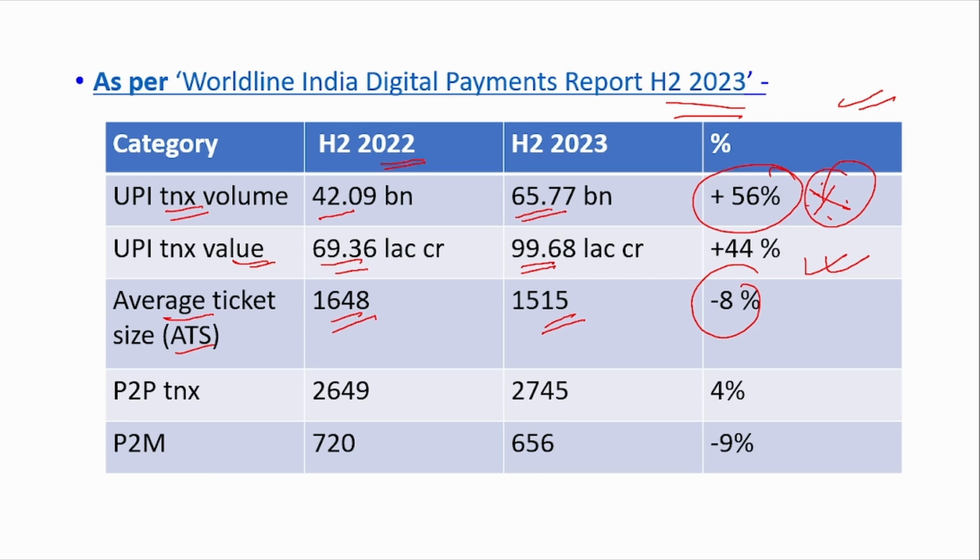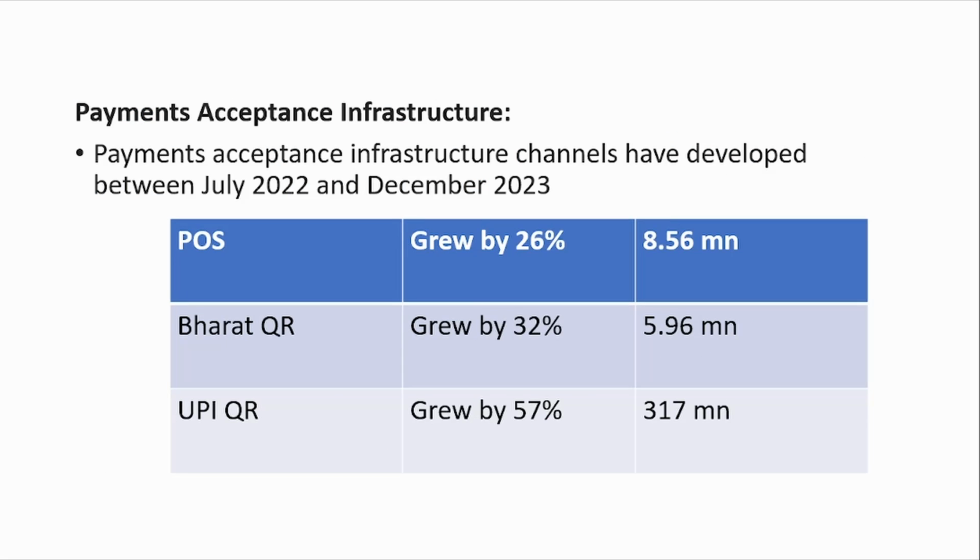And the P2P, that is person to person, like when you send money from your phone to your mother, that is considered P2P. So P2P transaction has increased from 2649 to 2745, a margin of 4%. And P2M is person to merchant. So when you go and buy anything from any shop and you pay the merchant, that comes under the category P2M. That has reduced from 720 to 656, so around minus 9%.